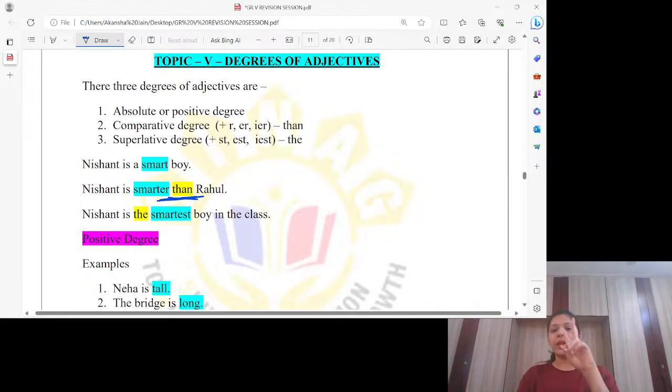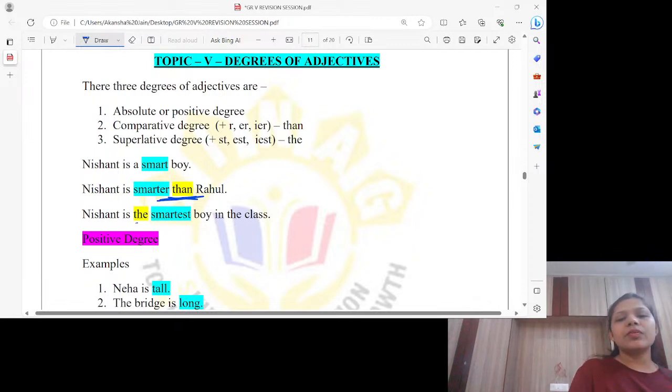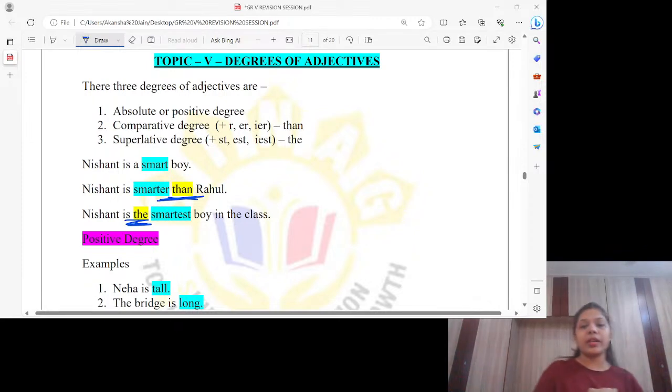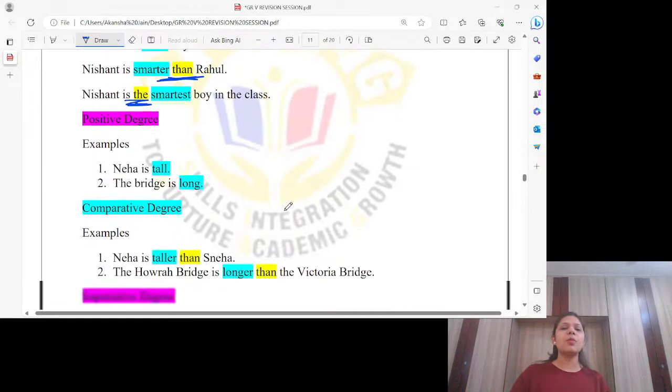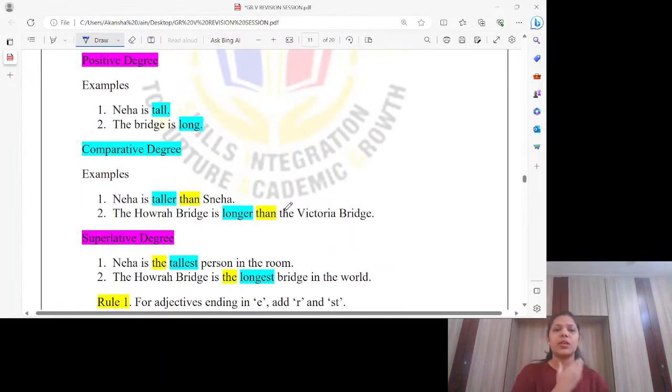Although I just told you, whenever we compare two, that is comparative, of course. And when somebody is the best out of everyone, then it is superlative degree. In superlative degree, we always use the before the superlative degree, and in comparative, after the comparative, we always use than.